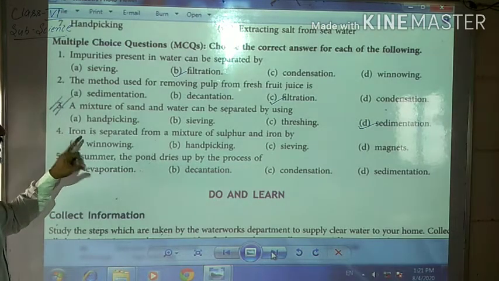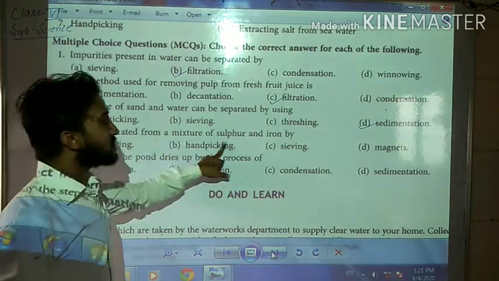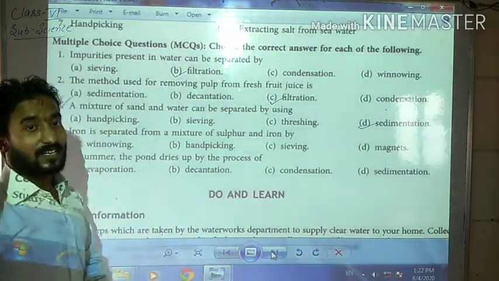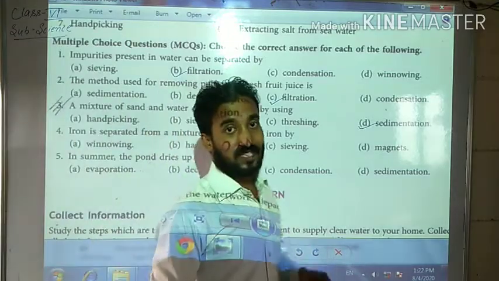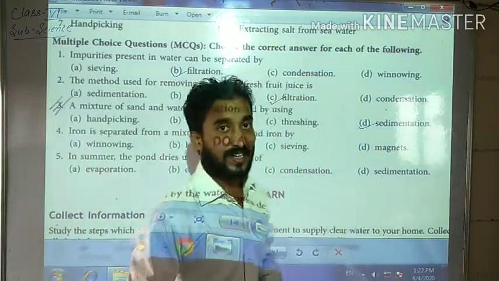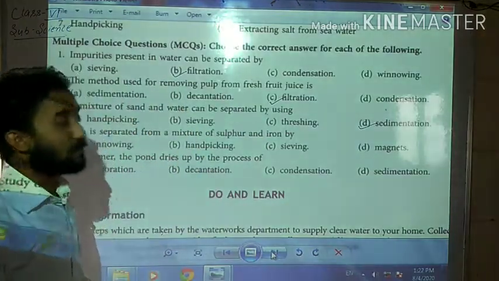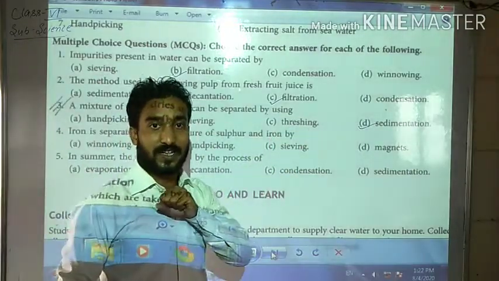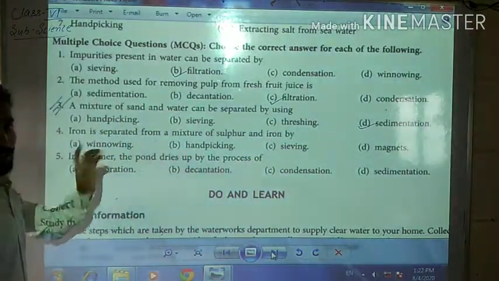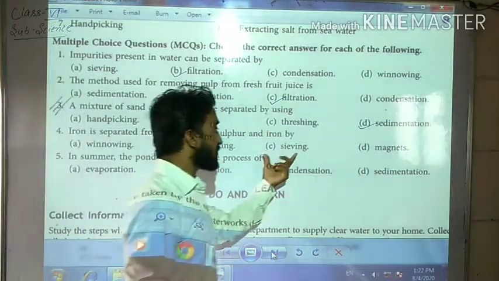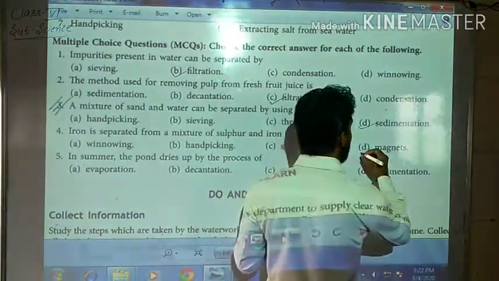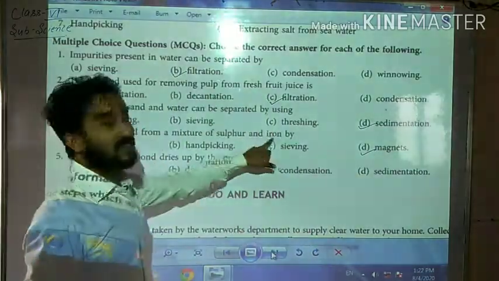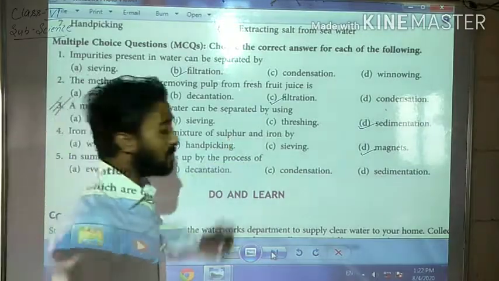See question number 4. Iron is separated from a mixture of sulfur and iron. Friends, see sulfur and iron. It was discussed while the topic was being explained. At that time, such examples were given. From sulfur, how can iron be separated? By the process of winnowing? No. Hand picking? No. Sieving? No. Magnets? Yes. The magnet will attract all the iron which is mixed with the sulfur.